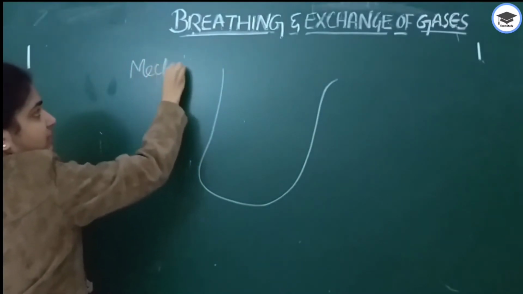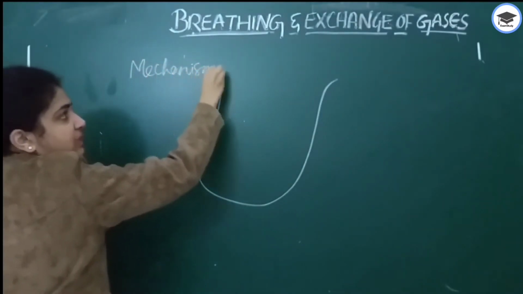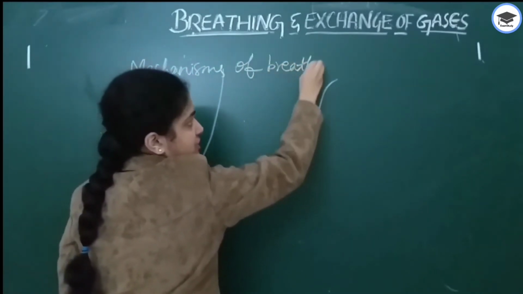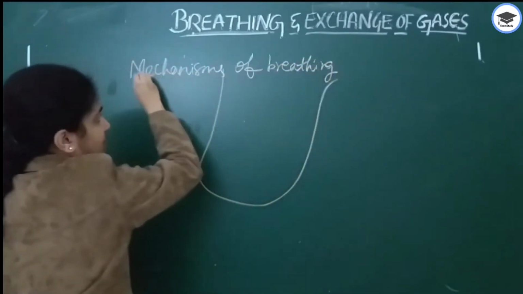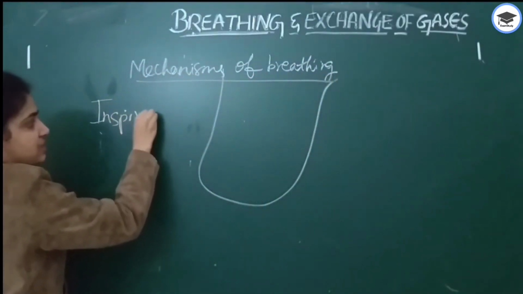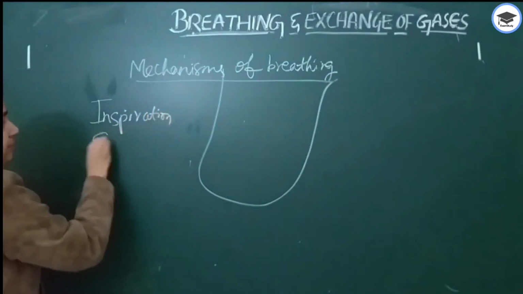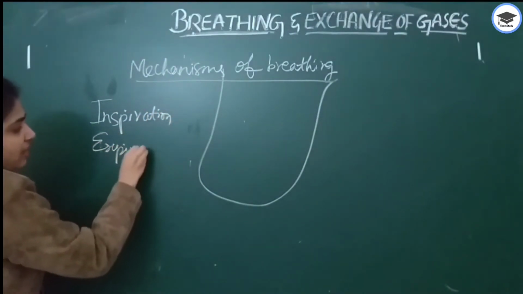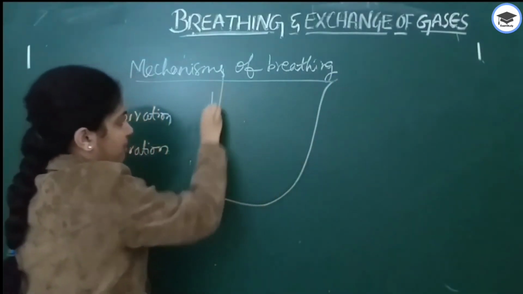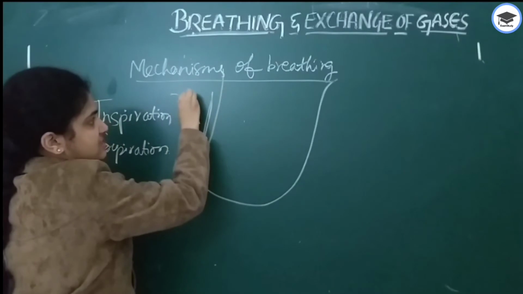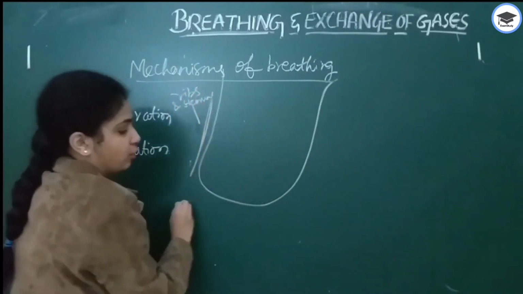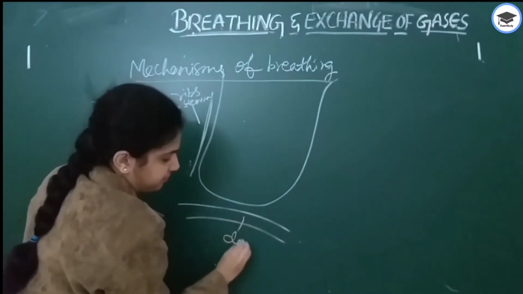Mechanisms of breathing. There are two mechanisms of breathing, that is inspiration as well as expiration. These two play an important role. As we have studied till now, the lung is bounded dorsally by the vertebral column, laterally by ribs and sternum, and on the lower side by the diaphragm.